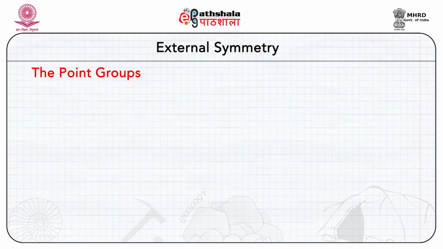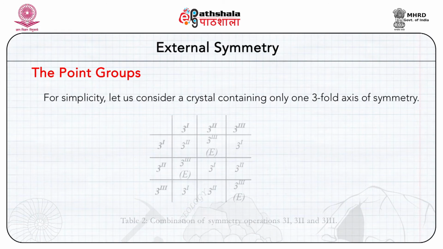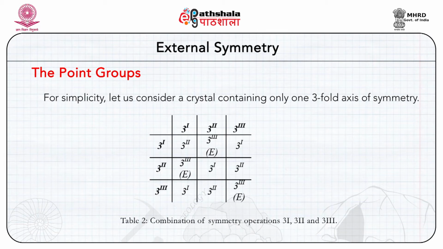We now move on to the idea or concept of point groups. Let us see how the symmetry operations can be combined with each other. For simplicity, let us consider a crystal containing only one threefold axis of symmetry. In table 2, which you see here, the combinations of symmetry operations 3_1, 3_2 and 3_3 are shown.